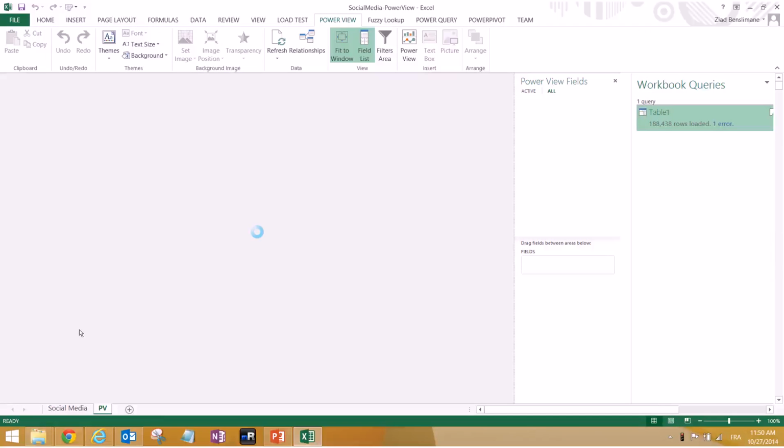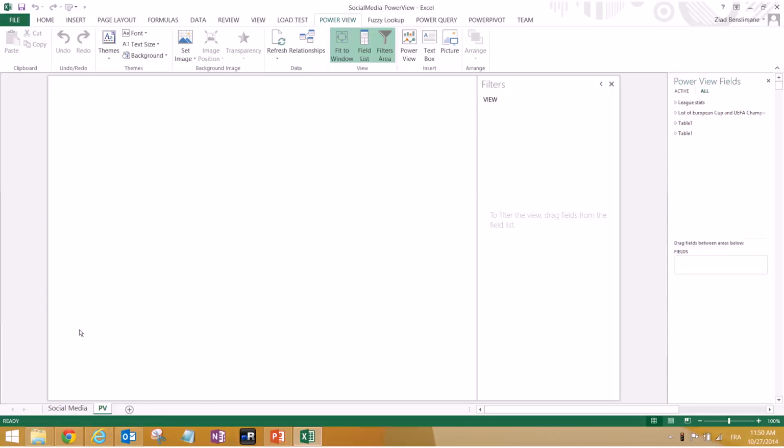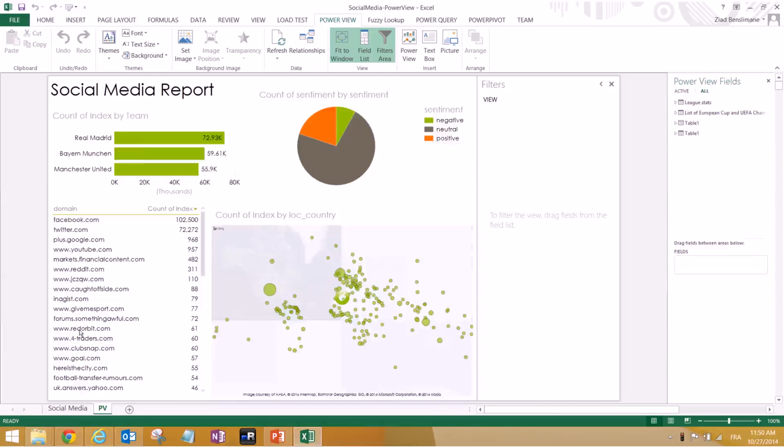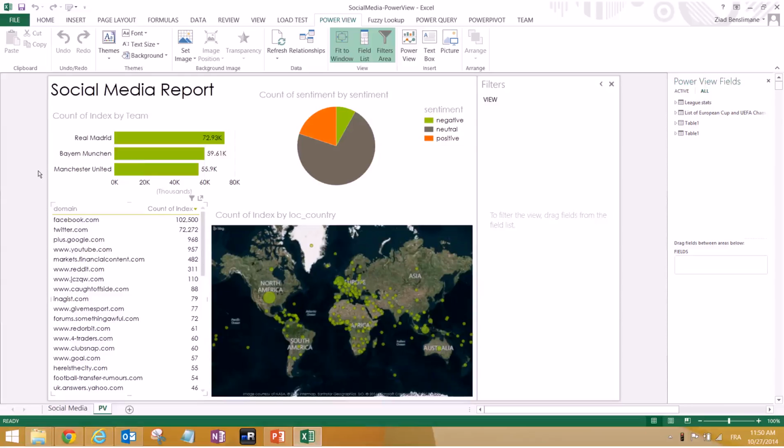So we have started in the beginning with a lot of teams, and we have kept 3 from the first step. We can say that we have kept Madrid, Bayern München, and Manchester United. So here what we have done, we have analyzed all the posts for 1 week. So basically we have checked the last week of September, and we have seen how many conversations. So let me explain to you guys the graphs. The first graph is Real Madrid, Bayern München, Manchester United, the number of conversations. So for 1 week we got 73,000, 60,000 for Bayern and 56,000 for Manchester United.